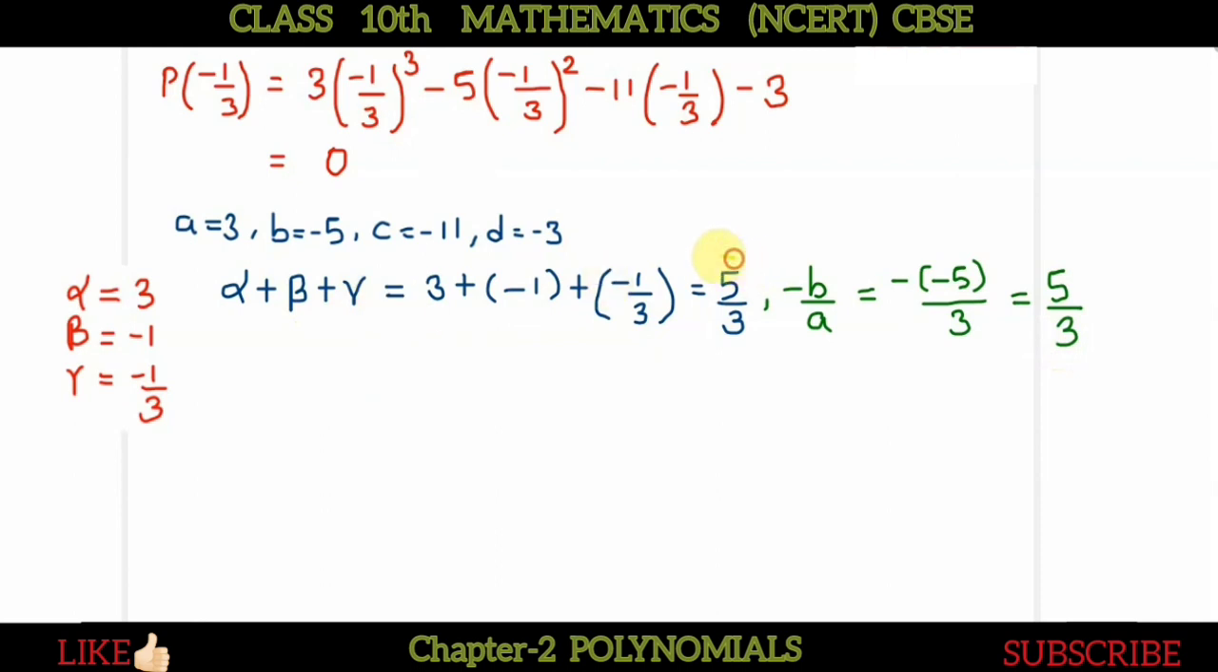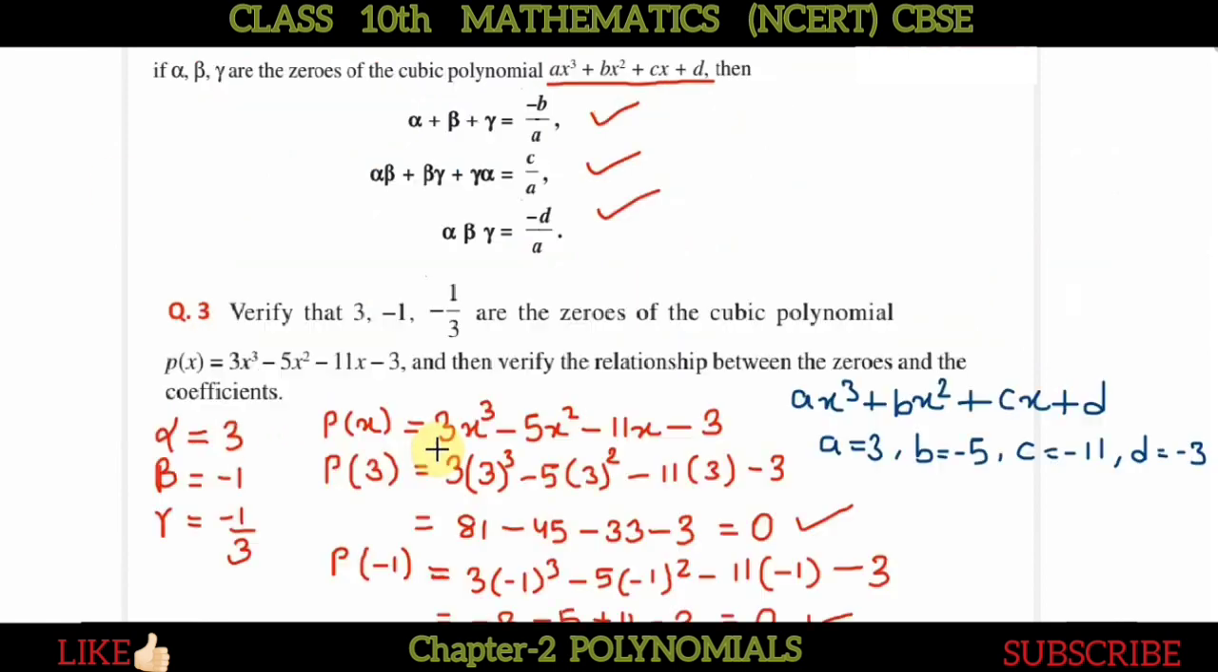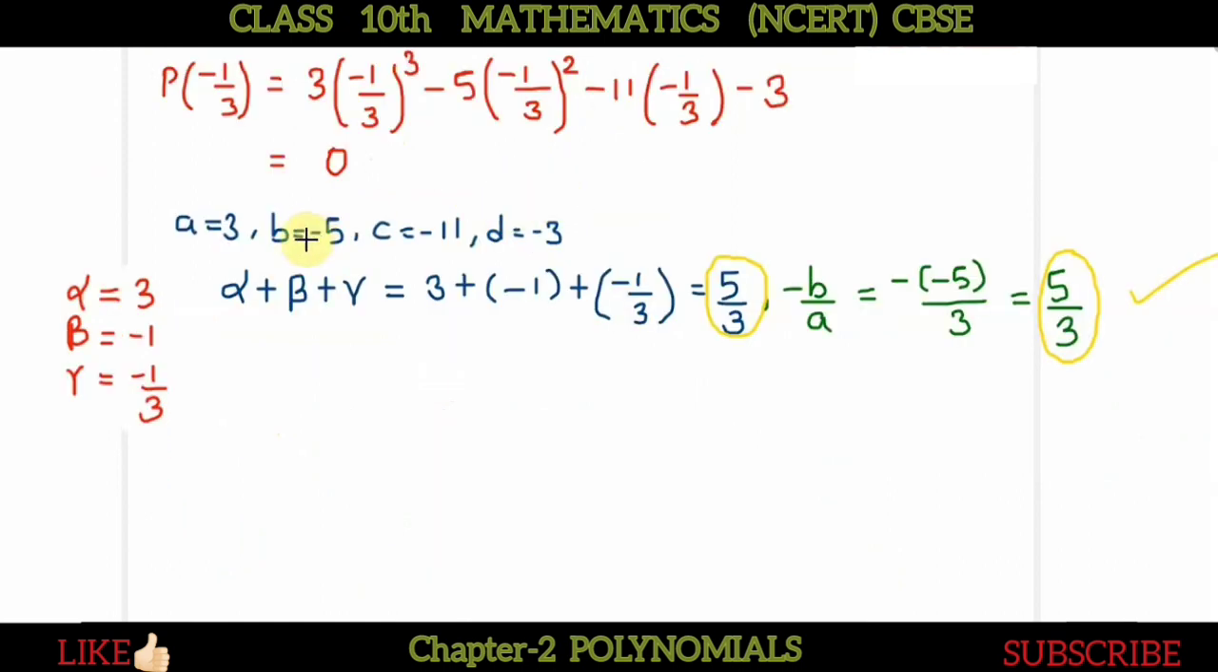Now simply we can see that these two are equal. This is alpha plus beta plus gamma, 5/3, and this -b by a is also 5/3. Both are equal, so this relation is satisfied. Okay. Now the second relation is alpha beta plus beta gamma plus gamma alpha equals c by a. So first of all we will calculate alpha beta plus beta gamma plus gamma alpha, just using these values.